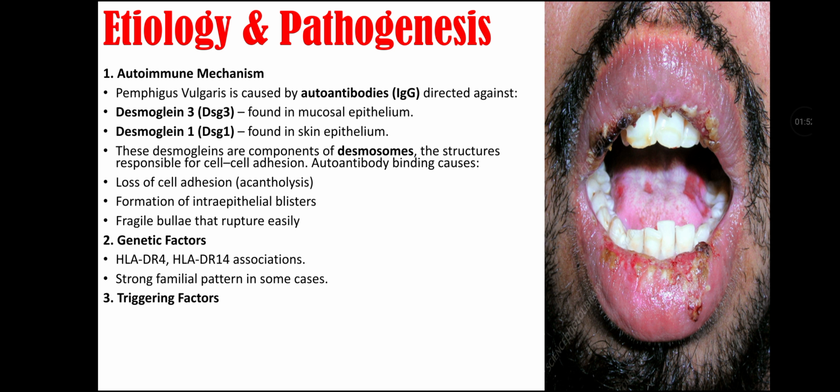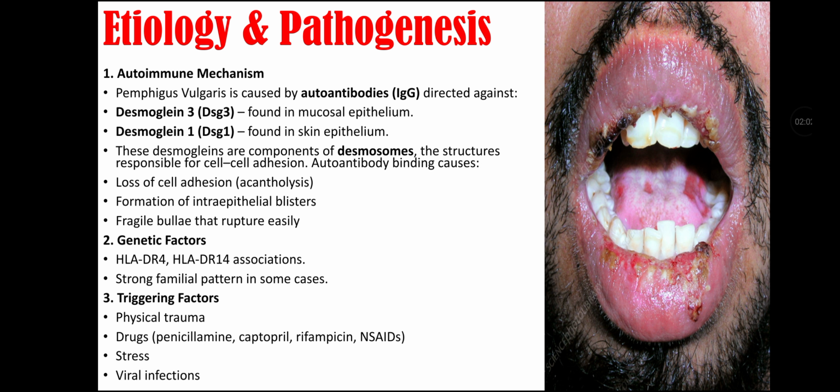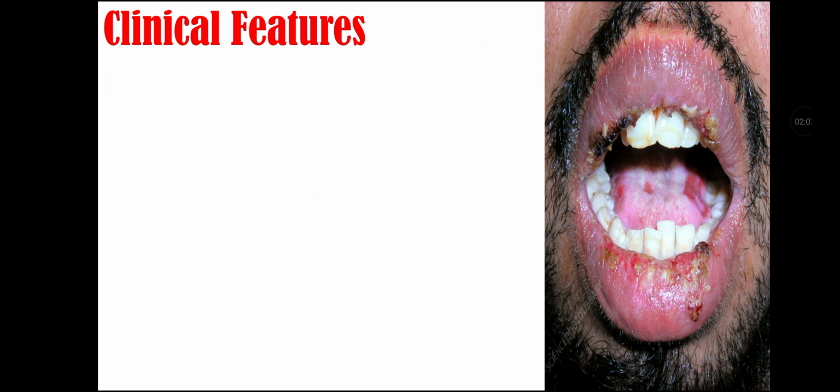Third is triggering factors for pemphigus vulgaris that include physical trauma, drugs like penicillamine, captopril, rifampicin, and NSAIDs. Stress and viral infections are also triggering factors for pemphigus vulgaris.